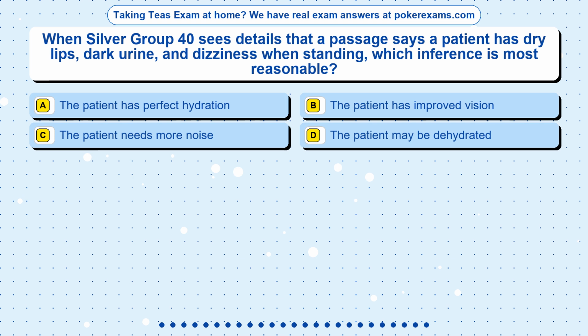Question 2. When Silver Group 40 sees details that a passage says a patient has dry lips, dark urine, and dizziness when standing, which inference is most reasonable? Option A. The patient has perfect hydration. Option B. The patient has improved vision. Option C. The patient needs more noise. Option D. The patient may be dehydrated.